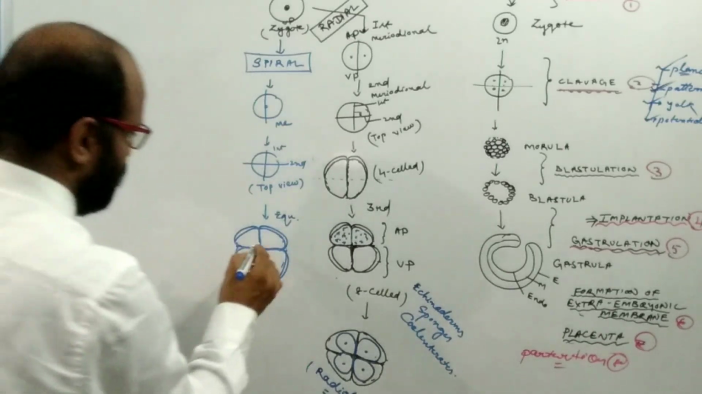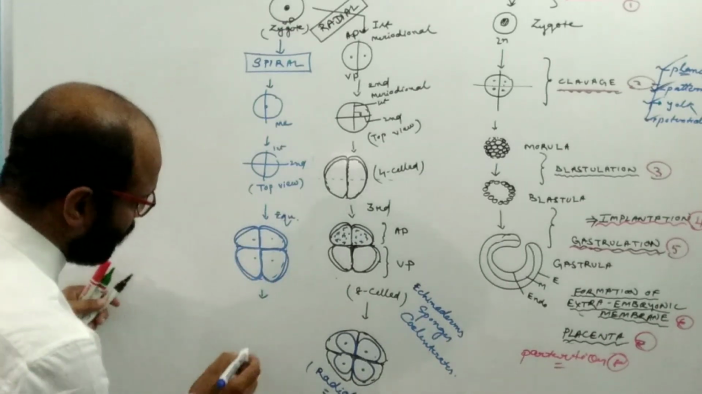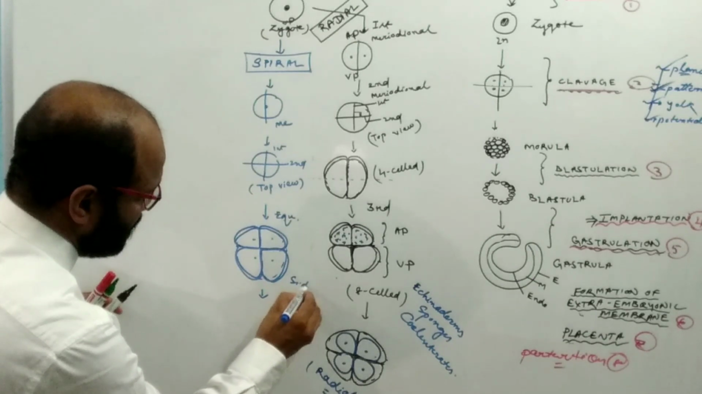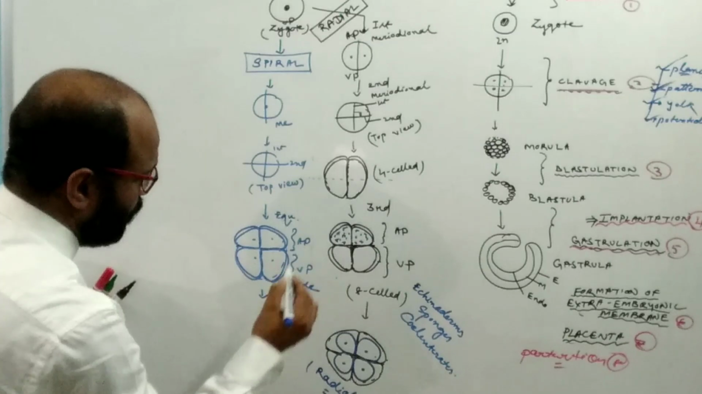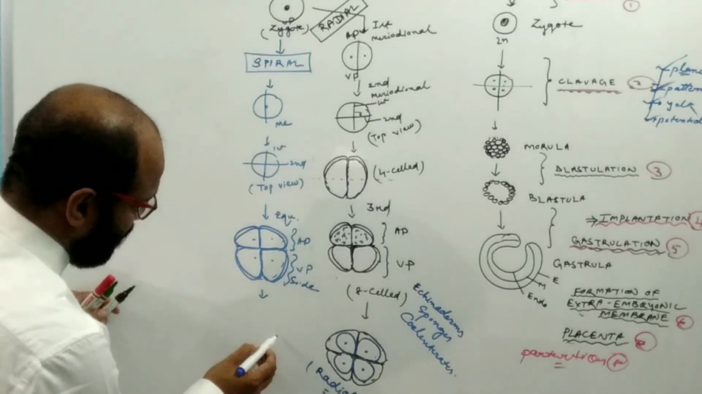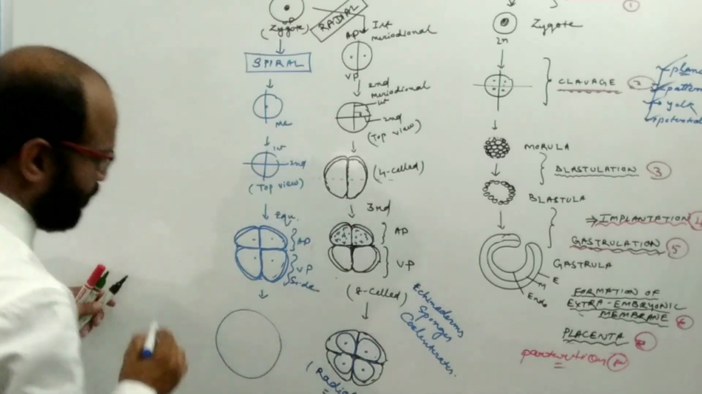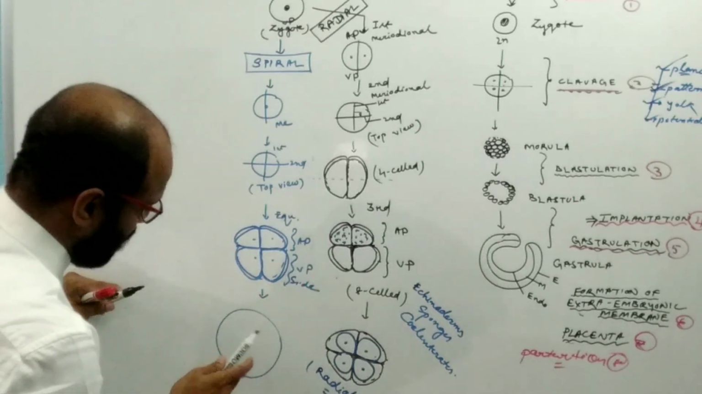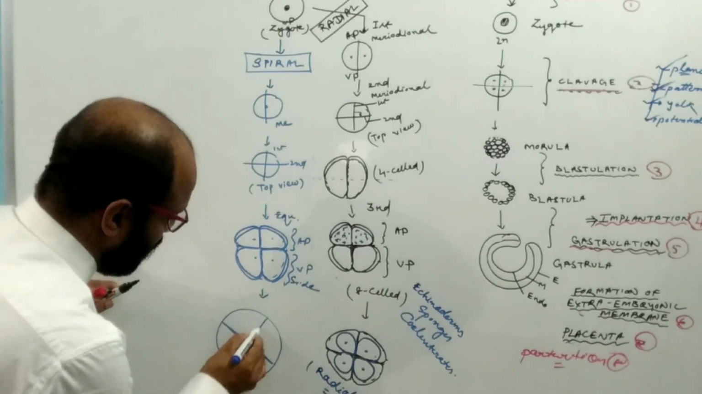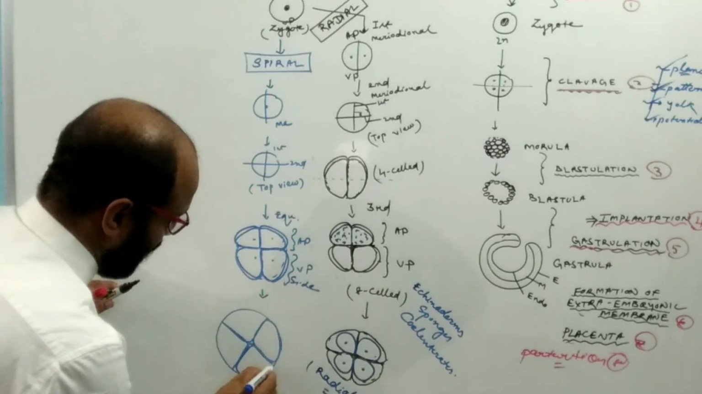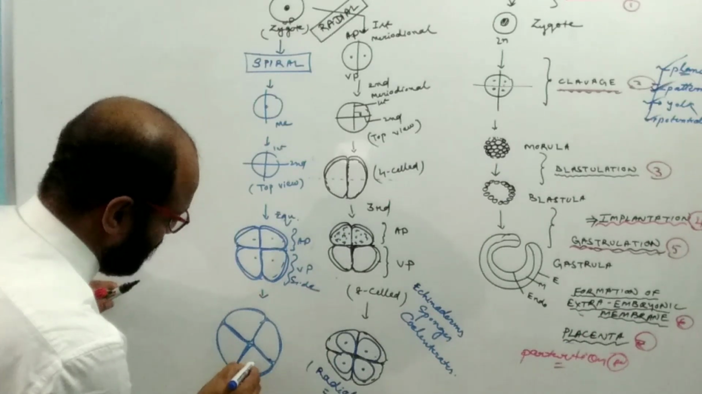If you look at the top, this is the side view, this is the animal pole hemisphere, this is the vegetal pole hemisphere. Now if you look at the top view, what happened here? Suppose that these are the lower blastomeres. Four lower blastomeres are there. These are the four lower blastomeres.